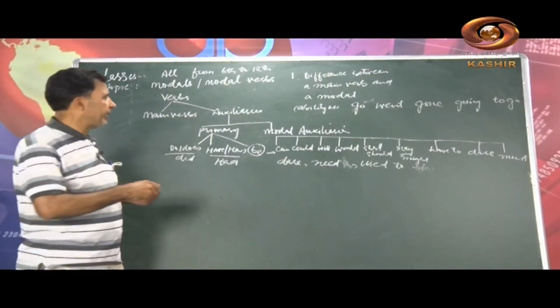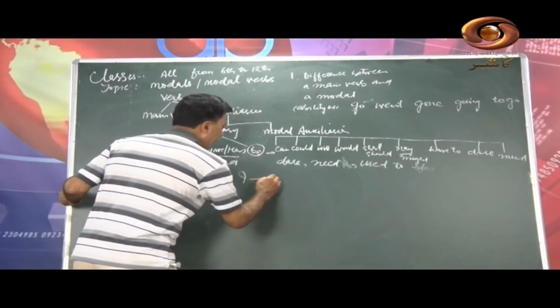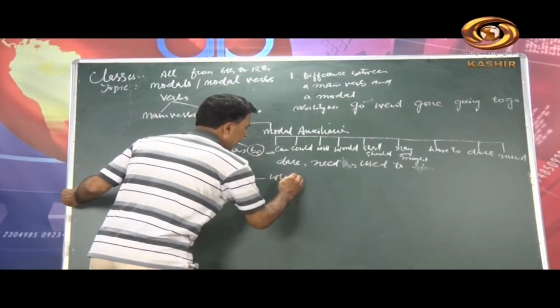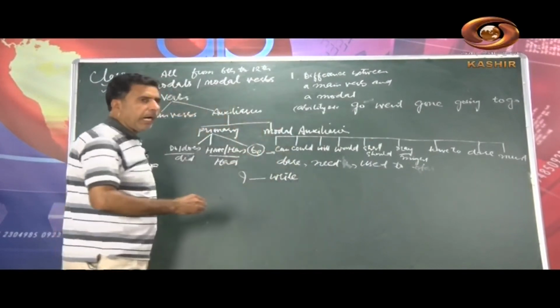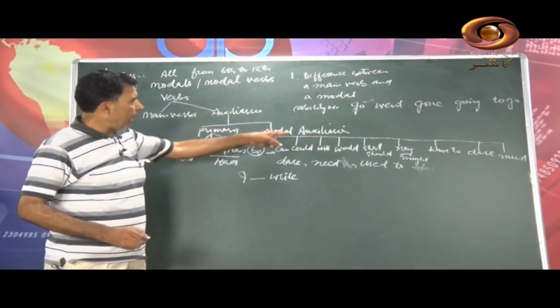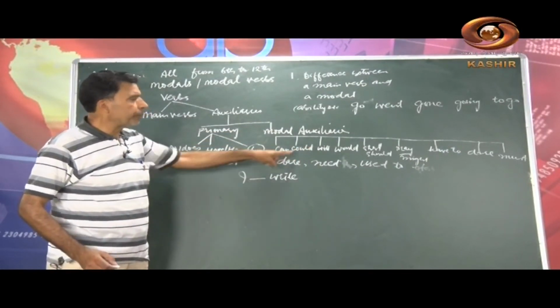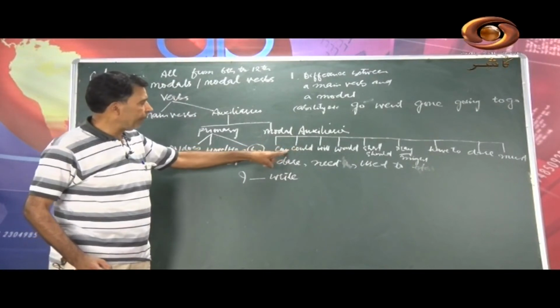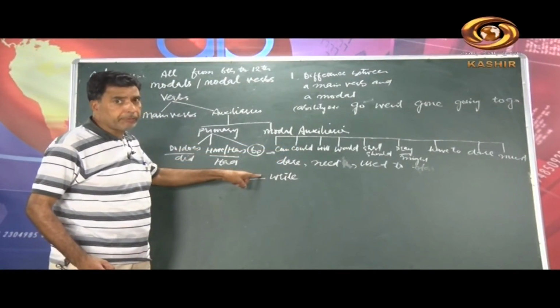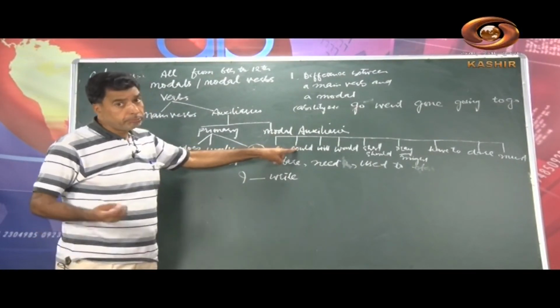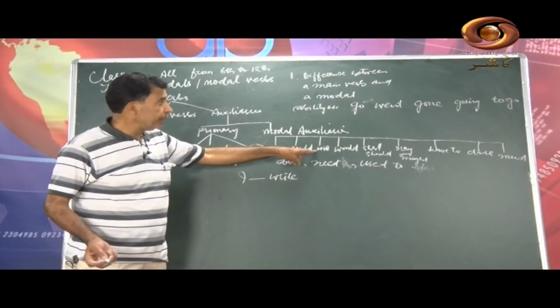For example, if I write here, I dash write, this is a sentence. Now you can fill this sentence with all these modals. For example, I can write, correct, it gives one meaning. I could write, correct. I will write, I would write.